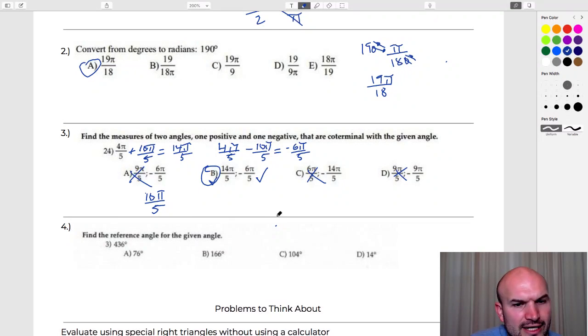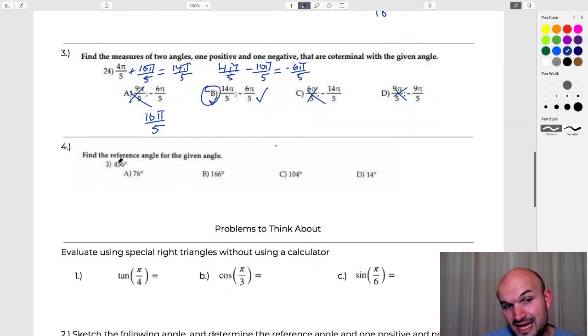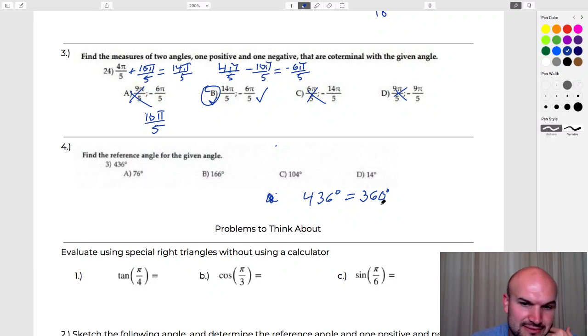Number 4 is find the reference angle for the angle given. Nice. This one's larger than 360. So what I'm going to do is rewrite this in terms of one revolution plus something. So basically I'm going to take 436 degrees and say, well, that's really one revolution plus what, right? What am I adding to that? So it's really going to be adding, let's see, 76 degrees.